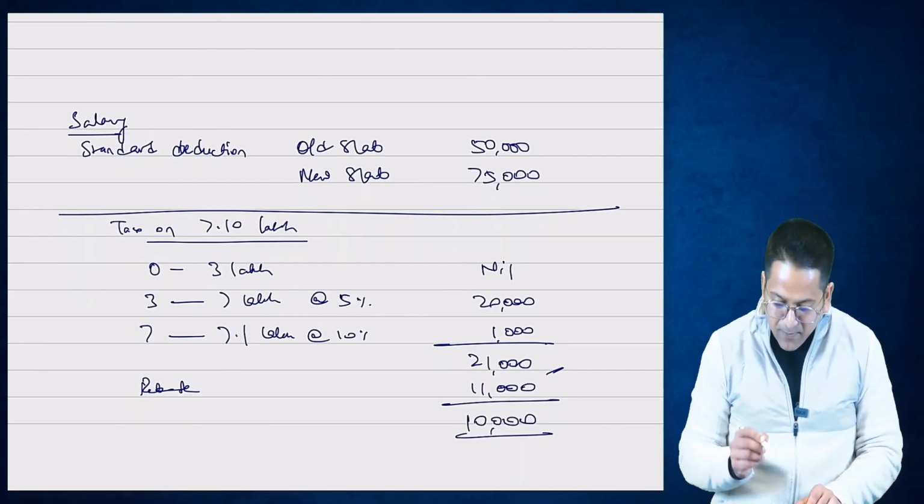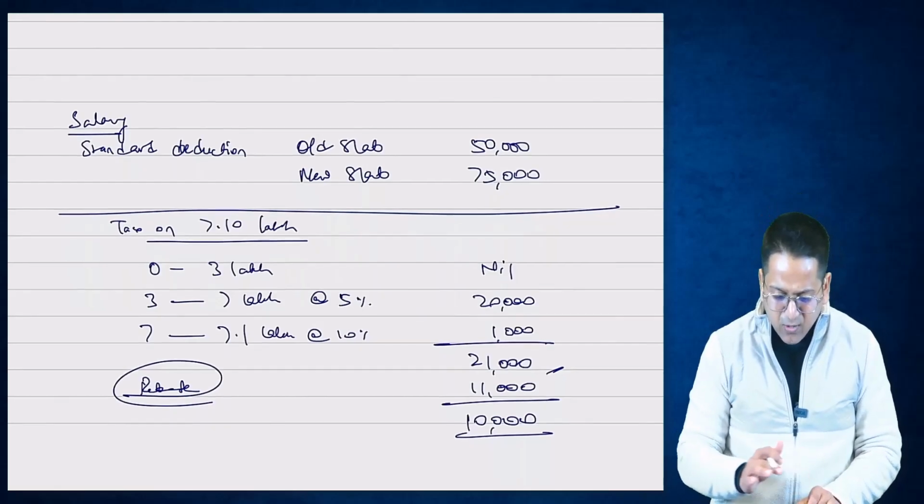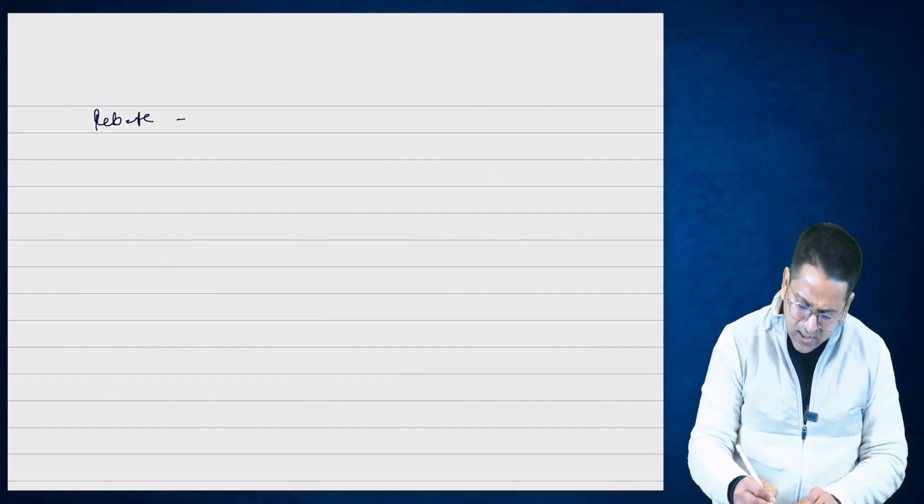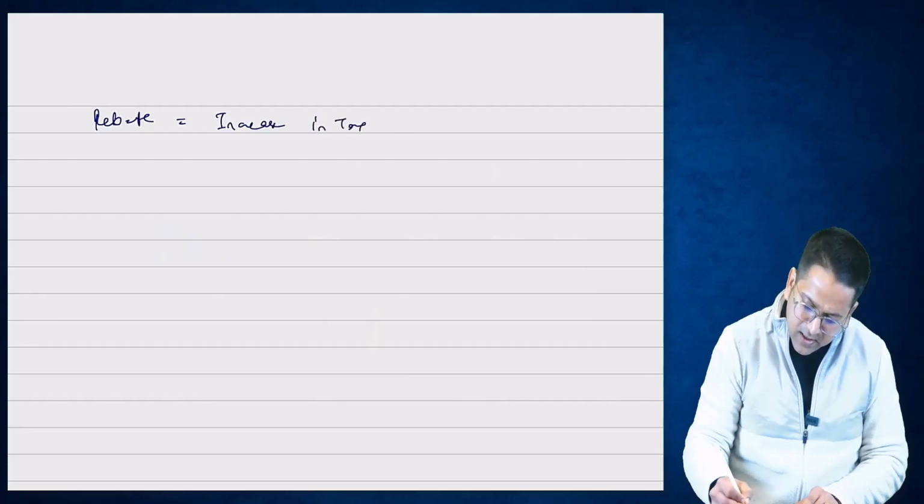Okay. Now you need its formula. Now all this shouldn't have been taught. This wasn't any amendment. You already know all this. Rebate is equal to increase in the tax minus increase in income.